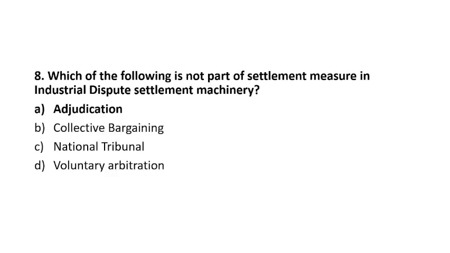Question number 8. Which of the following is not part of settlement measure in case of industrial dispute settlement machinery? You have to tell which of these is not part of a settlement measure in industrial dispute machinery. Option A, adjudication. Option B, collective bargaining. Option C, national tribunal. And option D, voluntary arbitration.